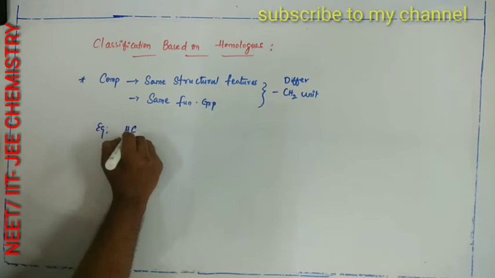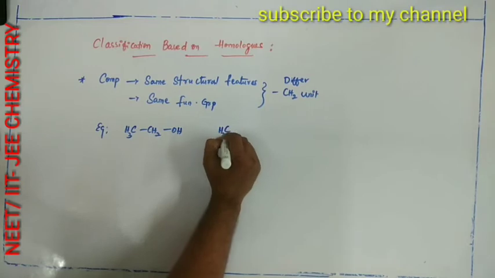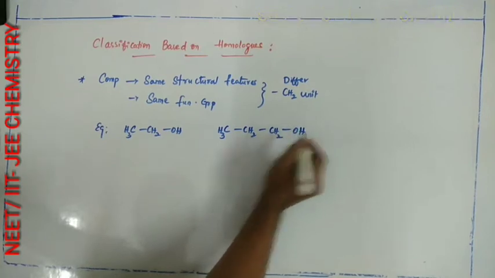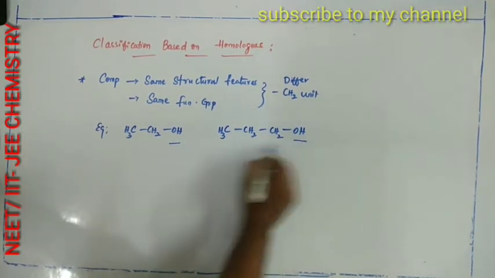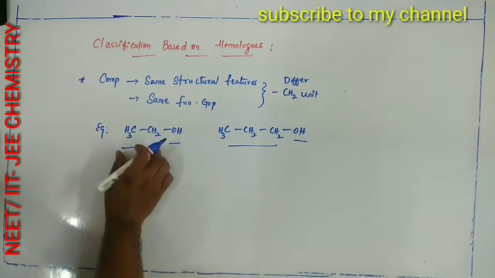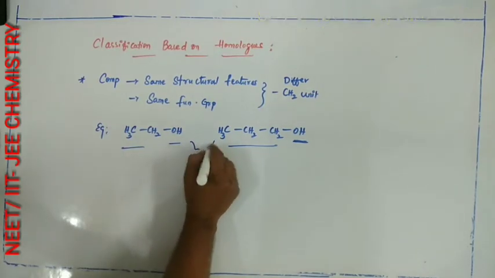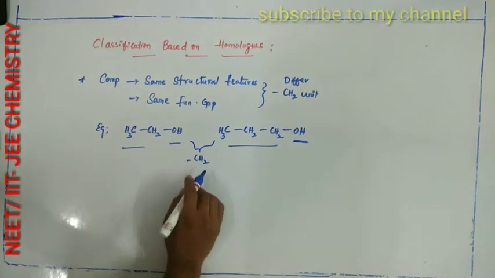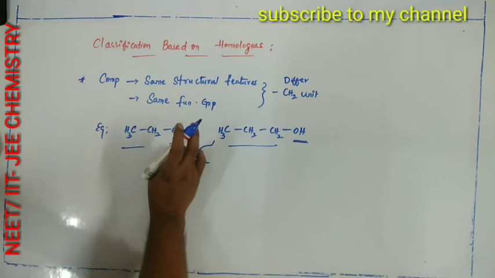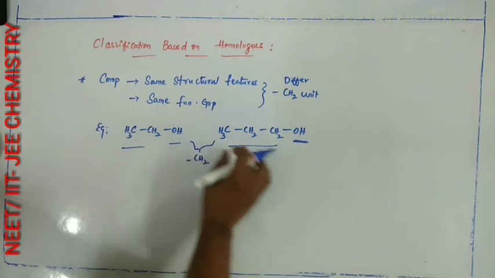CH3CH2OH and CH3CH2CH2OH both are having same functional group and same structural features, that is, hydrocarbon chain is linear and functional group is OH, but both are differing by a CH2 unit. So these are having same functional group, same structural features, as well as same general formula also.